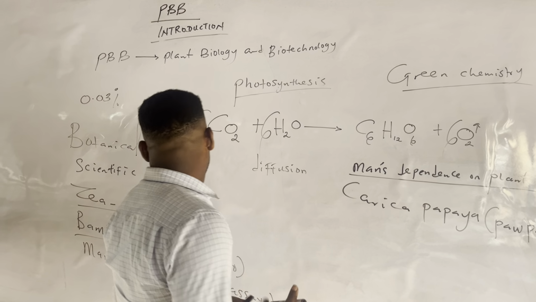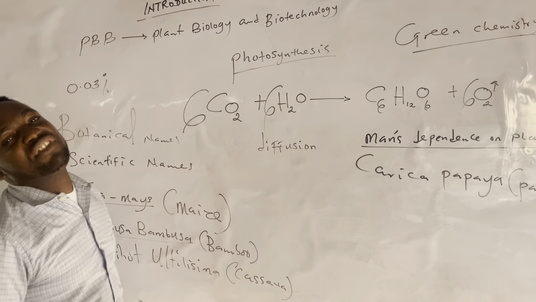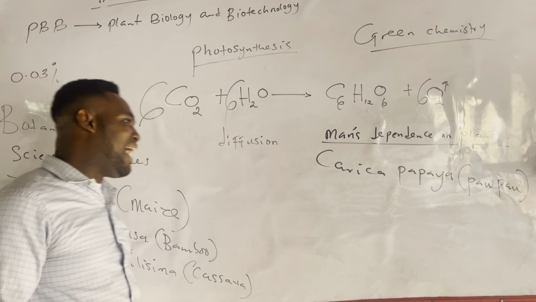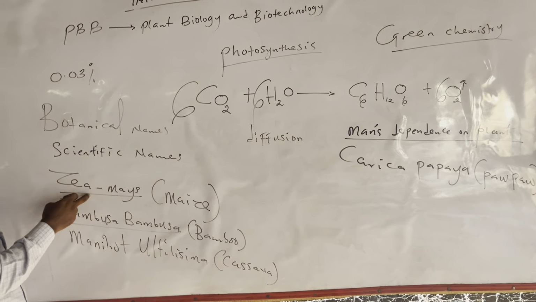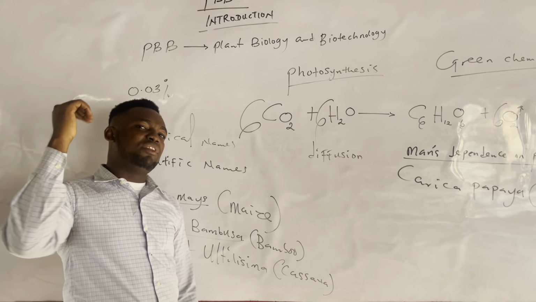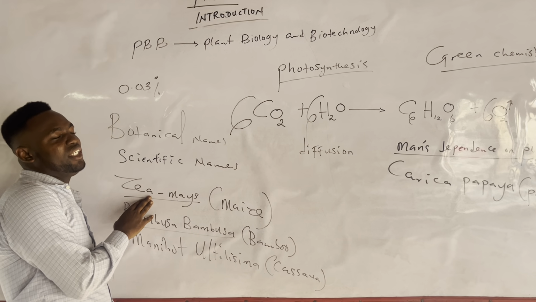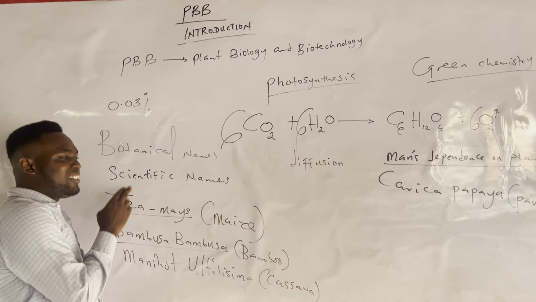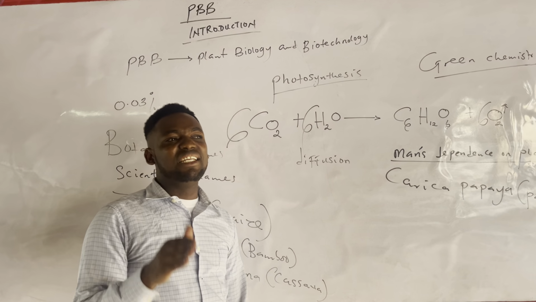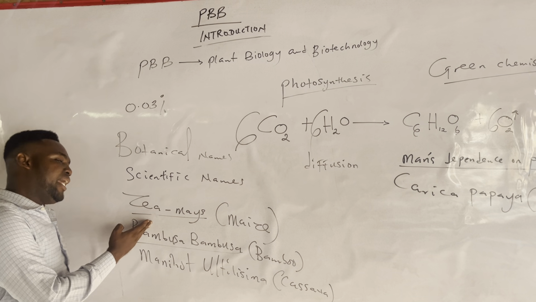Now, moving on to Zea mays. Of course, Zea mays is corn. If you have seen cornflakes, if you see Golden Morn, all these products are made from maize. And maize's botanical name is what now? Zea mays. If you watch some of the previous videos I've been dropping on PBB, you will discover I said that Zea mays is an example of an annual plant or an annual crop, a crop that lives and completes its life cycle within one year.